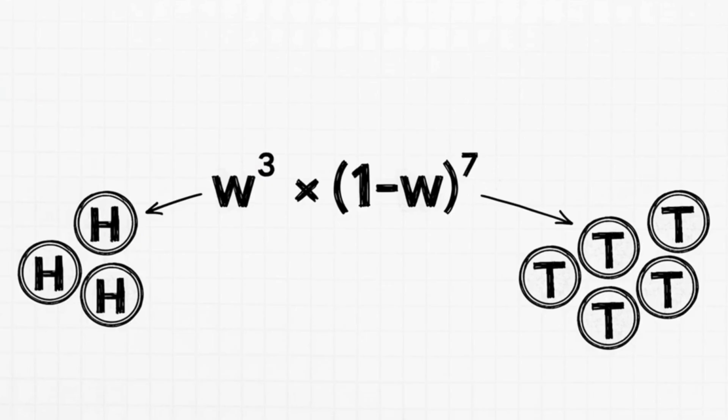And this little equation here is how we do it. It's called the likelihood function. It looks a bit formal, but all it's saying is this. Take your guess for W, the probability of heads, and raise it to the power of 3, because we got 3 heads. Then take the probability of tails, which is just 1 minus W, and raise that to the power of 7. That's it. This gives us a score for any W we want to test.